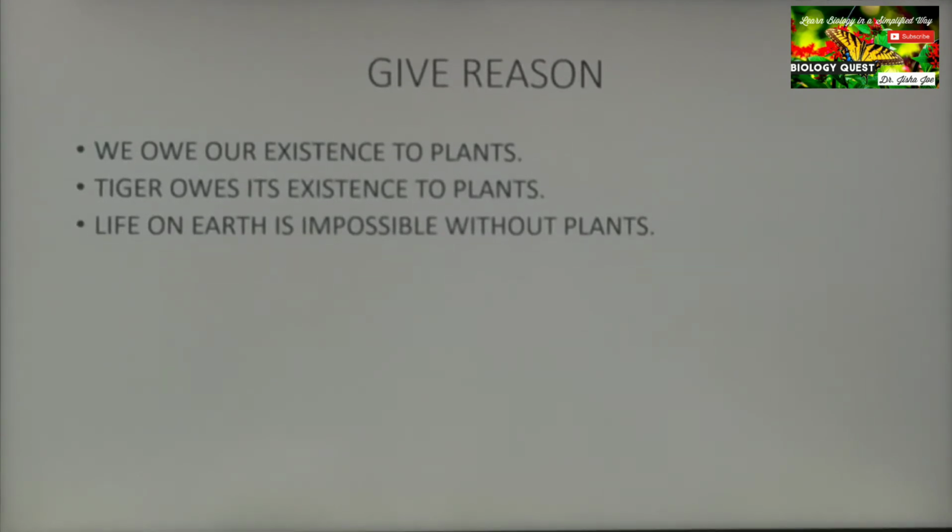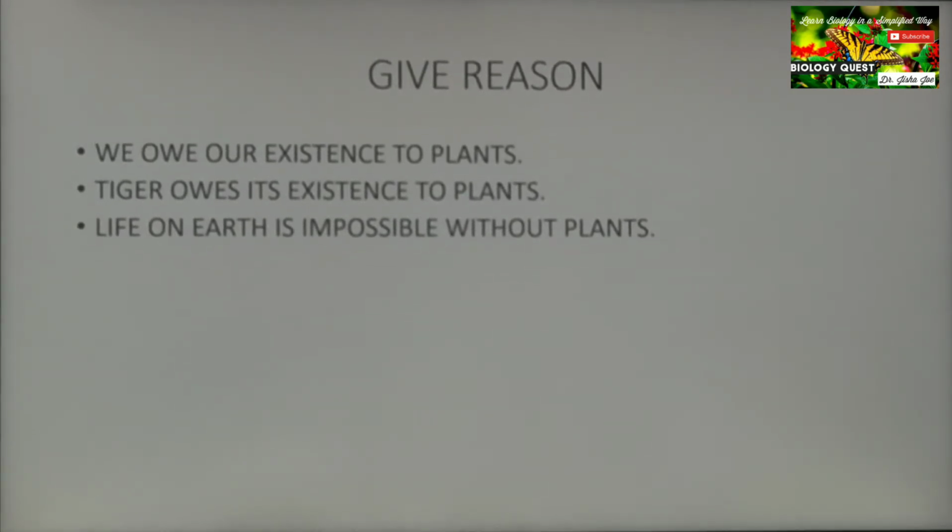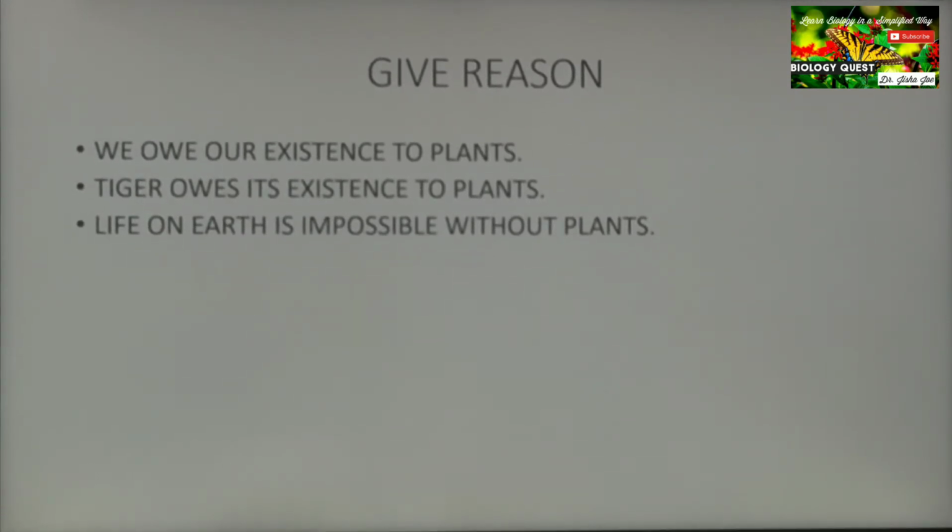That is, photosynthesis provides the oxygen that is necessary for all the other organisms for respiration, and photosynthesis provides food for all the other organisms, directly or indirectly.